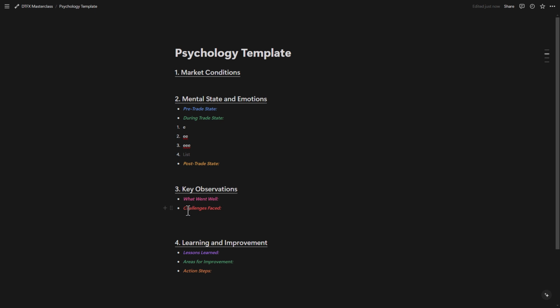Moving on to the challenges faced, right? During the day, there will be challenges, and maybe you didn't manage your stop loss well. Maybe you were too afraid to hold till your TP, although your TP was at a logical place, right? So I want you to write them in here, all the challenges that you faced during that day. Maybe, I don't know, you just couldn't follow your trading plan. Your plan suggested that you need to have 5 conditions to be met, yet you couldn't wait for all of those conditions to be met. So this is something that you need to put in here.